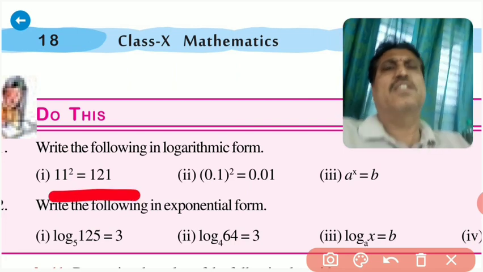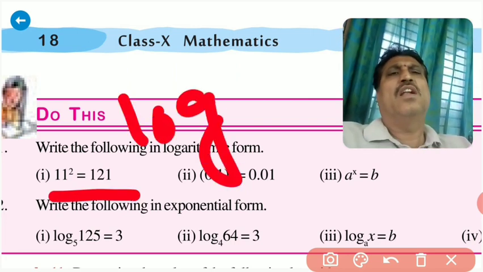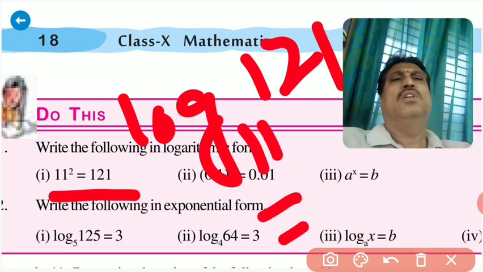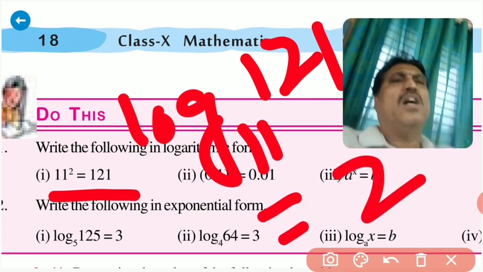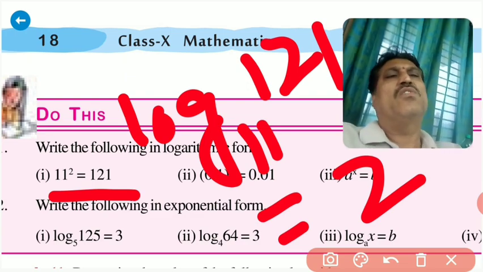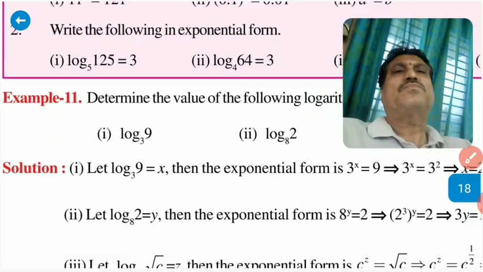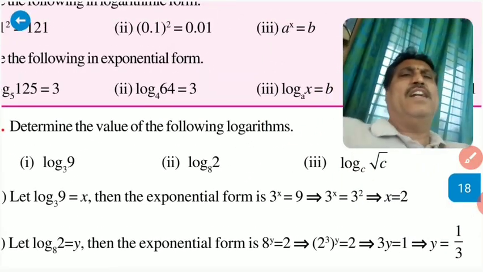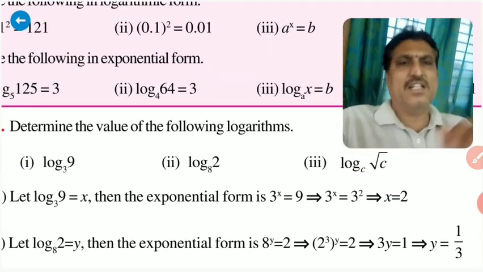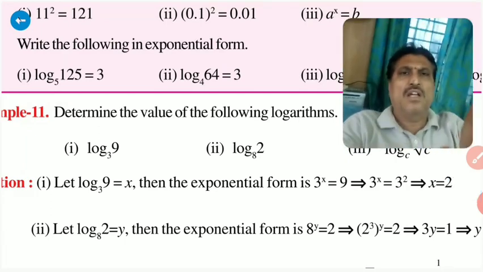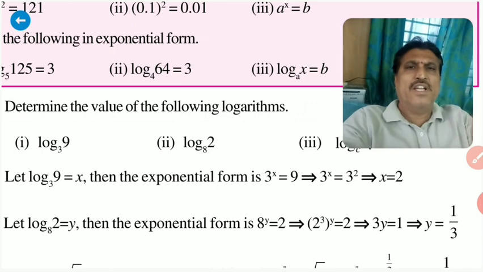So how to write this in logarithmic form? Once again, see, log 121 to the base 11 is equal to 2, because 11 squared is equal to 121, so that 2 will become the answer. Now write here: determine the value of the following logarithms. These are all basics, that's why I am explaining.